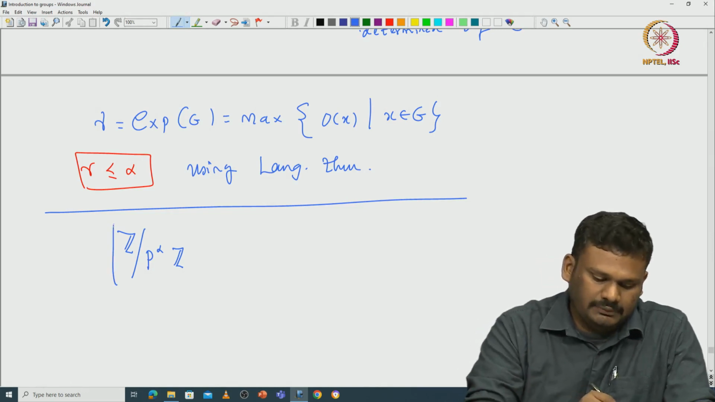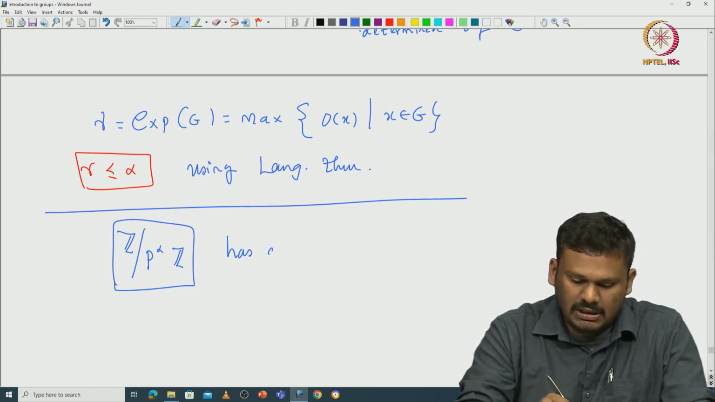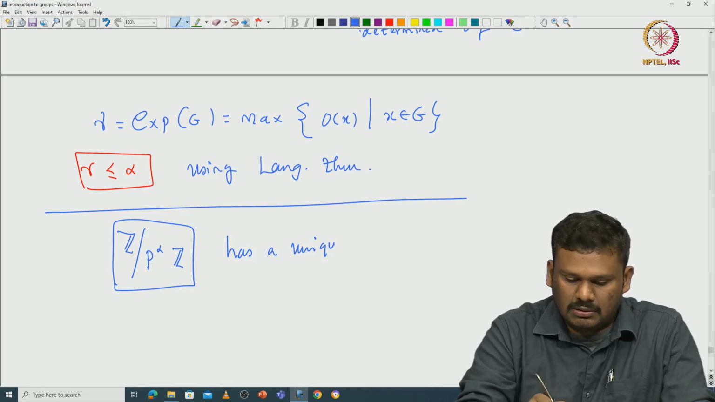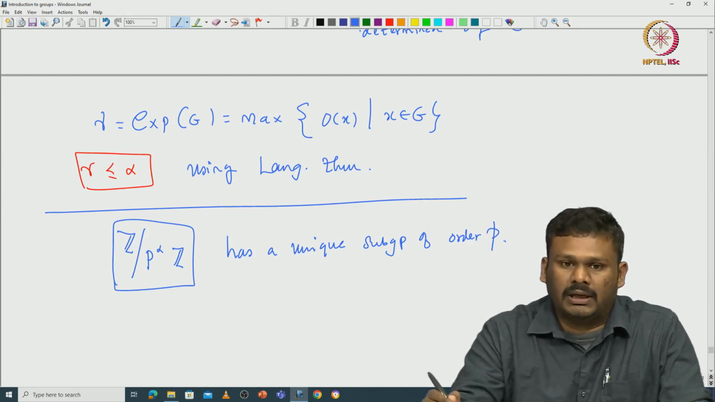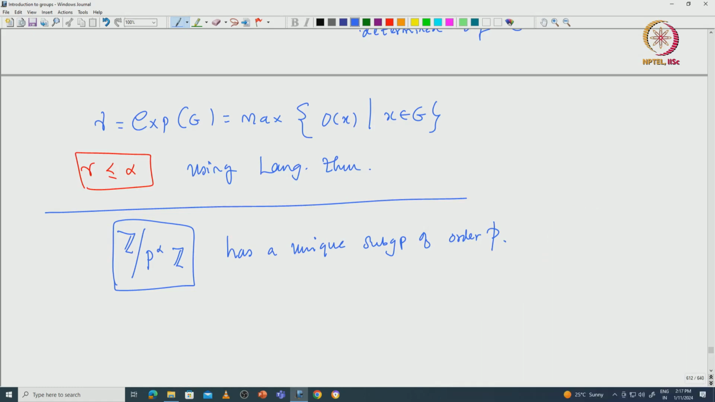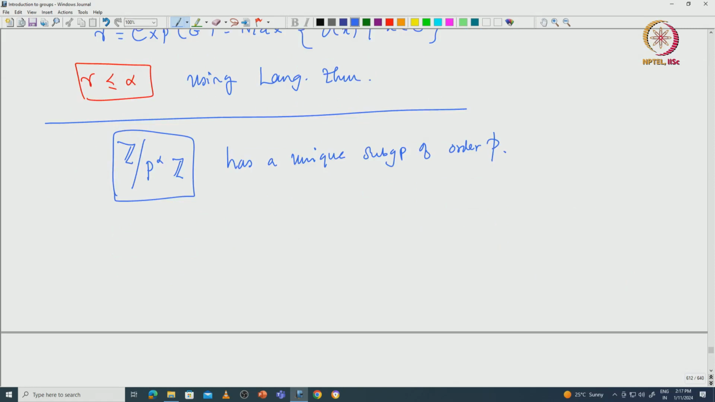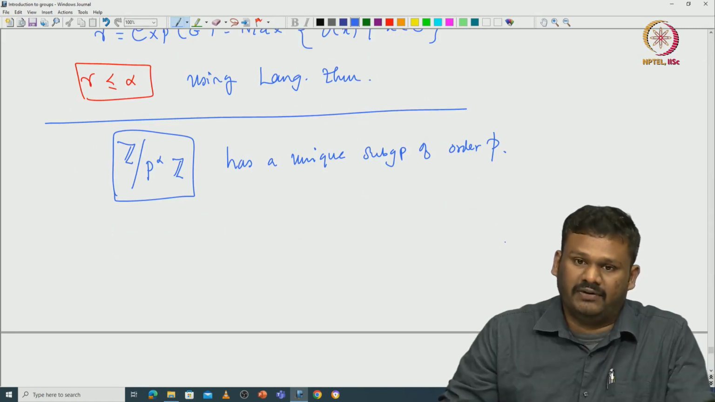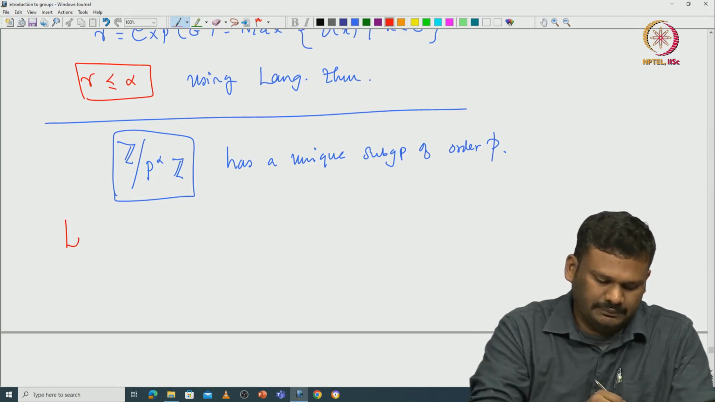So, indeed all we need is that this has a unique subgroup of order p. Okay. So, this is an interesting property of this cyclic p-group. Now, we will ask whether this property indeed characterizes these cyclic finite p-groups. So, indeed that is the case. So, here is the lemma.